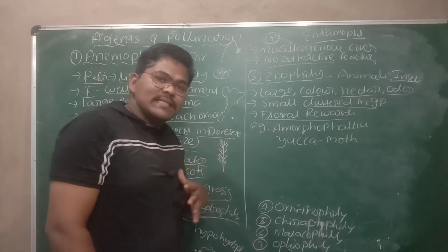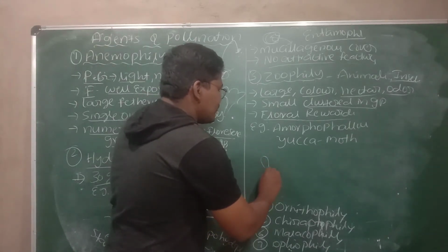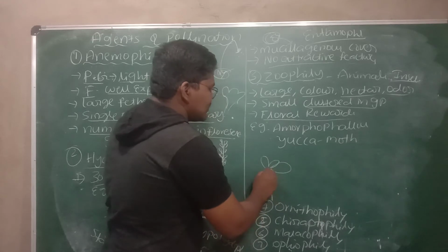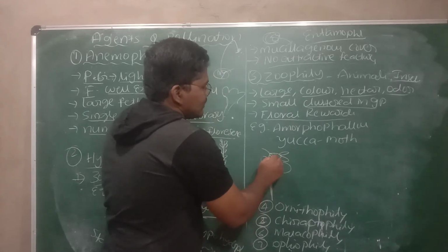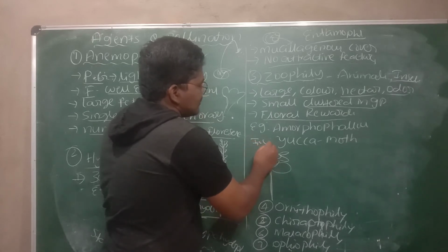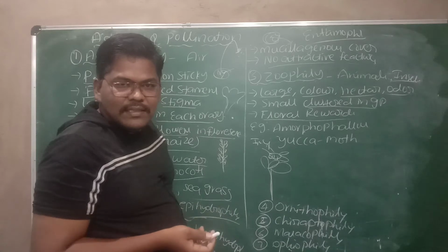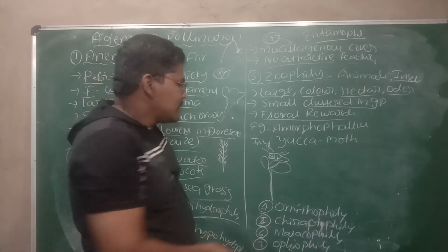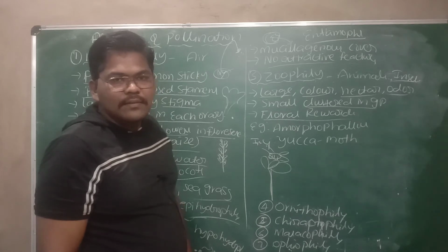But in some conditions, a few types of flowers provide space to lay eggs. It is an insect, it is one flower. The flower will provide space for laying eggs, that is the floral reward. Then that flower is pollinated by insects.